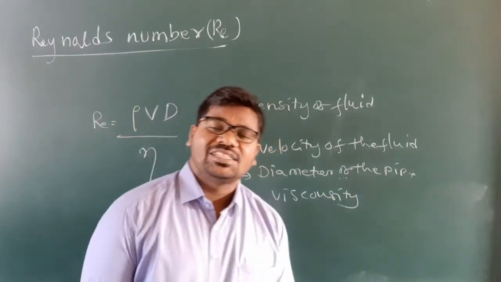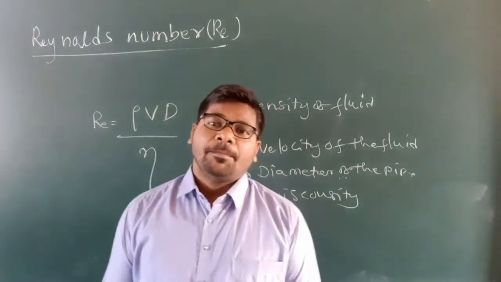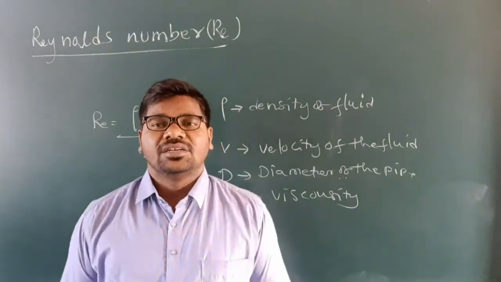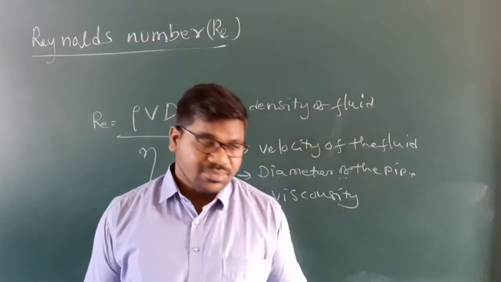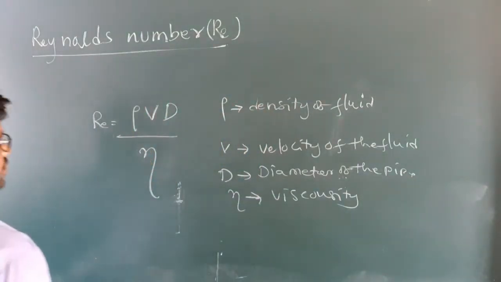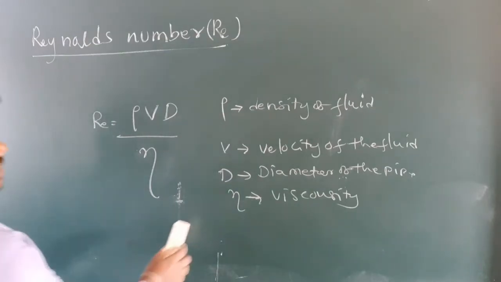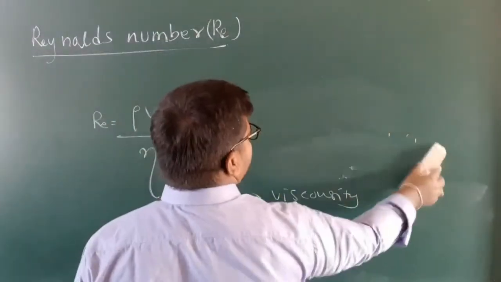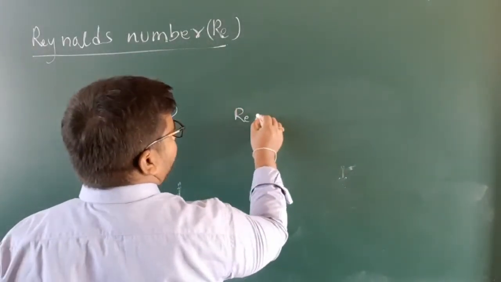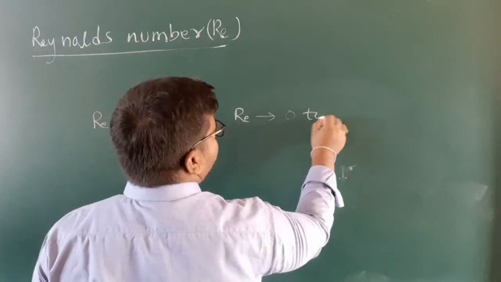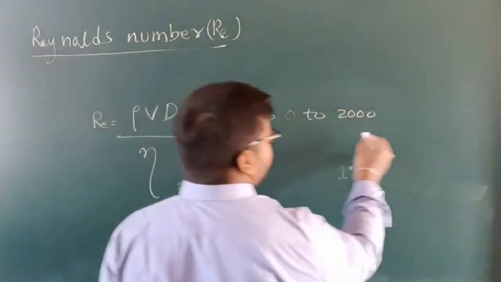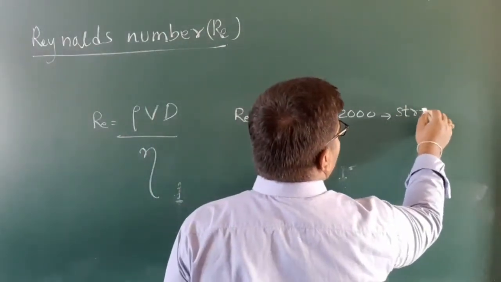So we know that Reynolds number is a dimensionless, unitless parameter which decides the fluid flow, whether it is turbulent, streamline or steady flow. Reynolds number starts from 0. If the Reynolds number is 0 to 2000, we can say streamline flow.